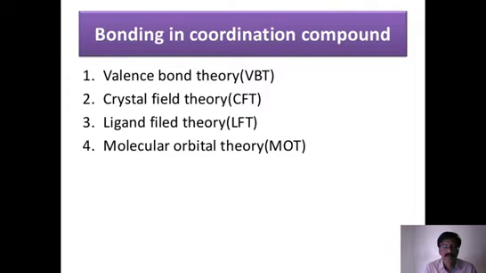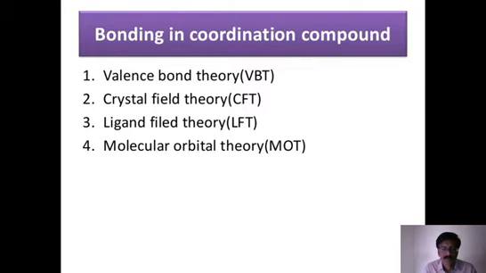He prepared solutions of cobalt, ammonia, chloride, in different combinations, and cross-checked the conductivity. Based on the results, he concluded which chloride is within the sphere of the coordination complex and which is outside the sphere.